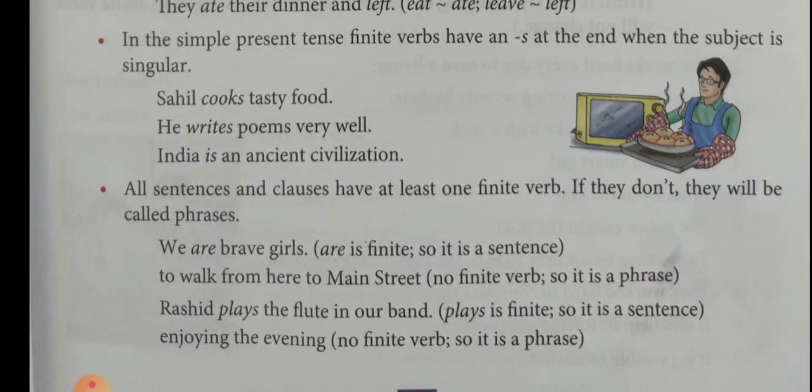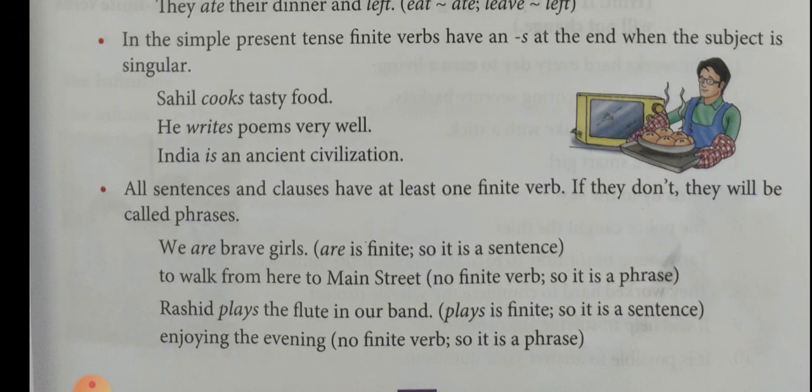It has some sense, but doesn't have full sense. A phrase gets full sense only by adding a finite verb in the proper place of the phrase.